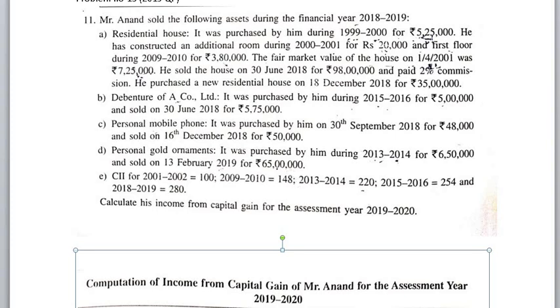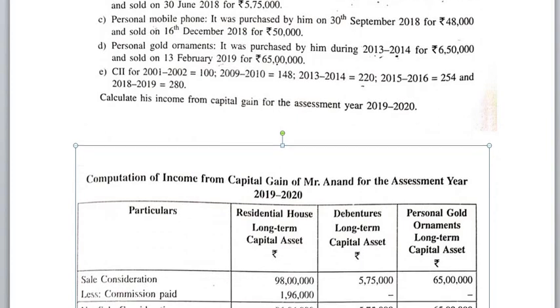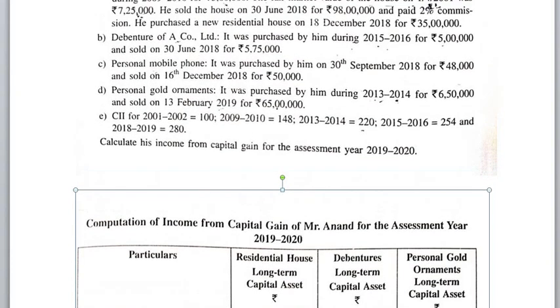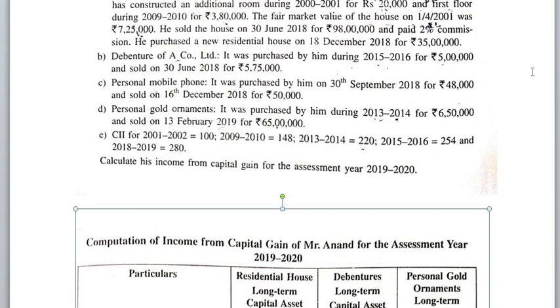Here, sale consideration of the residential house is 98 lakh. He paid 2% commission to sell the capital asset, that is the residential house of rupees 98 lakh.